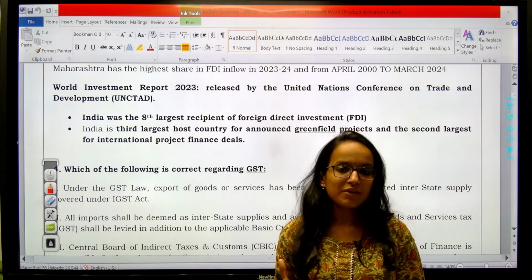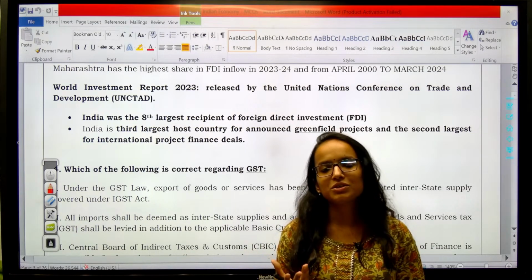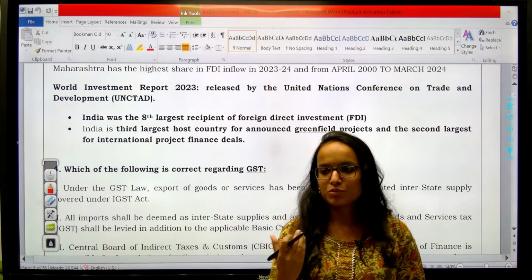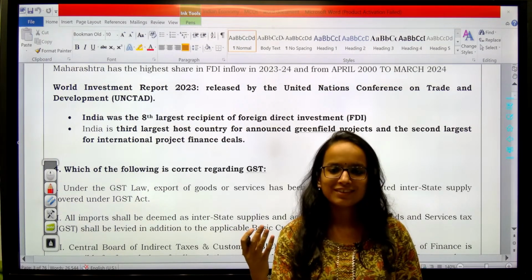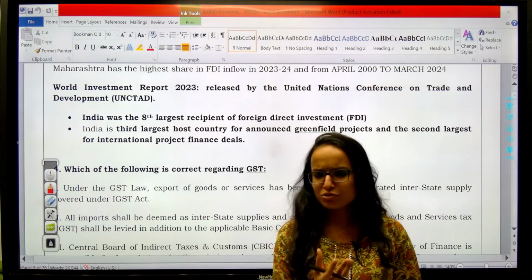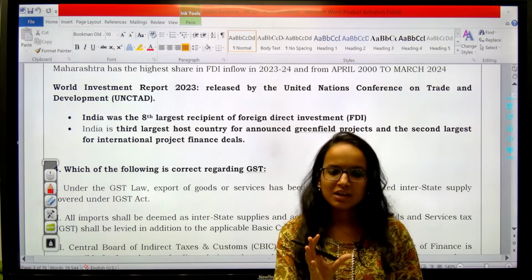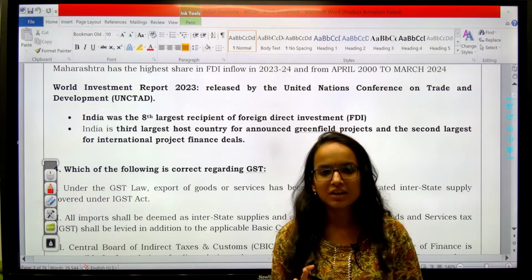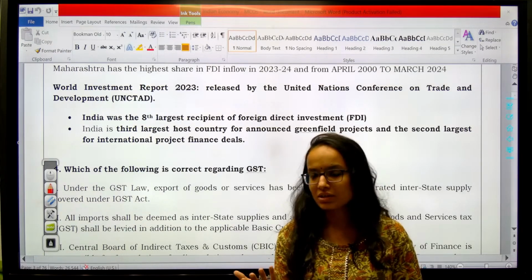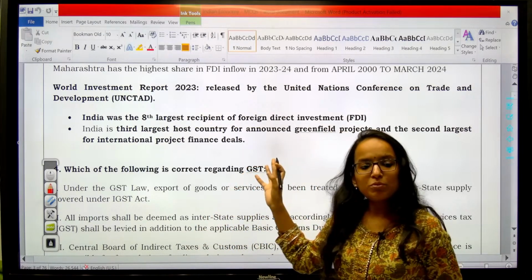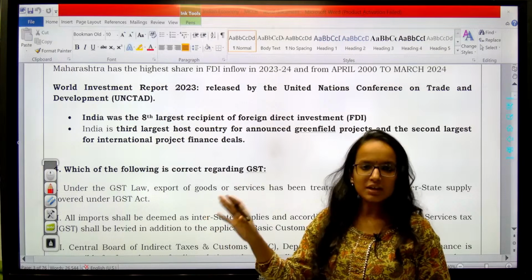If you have seen the 2023 paper, it blew the minds of aspirants. They were absorbing shock for the initial 5 minutes of the exam and then trying to attempt the question paper. So you never know about the trend or the questions being asked in UPSC, but still we have to prepare on some practical grounds. We have to speculate what all can be there in the examination. So these kinds of reports are always important for you. Whichever report is in the news at least is important.